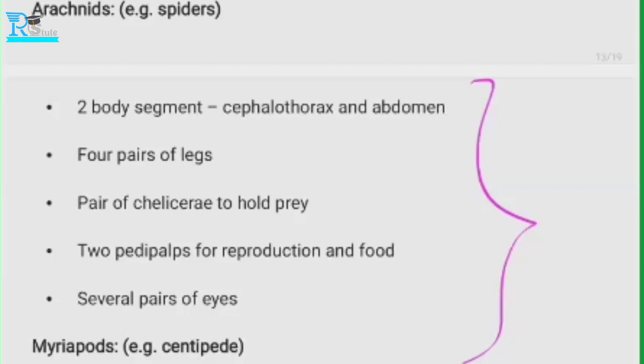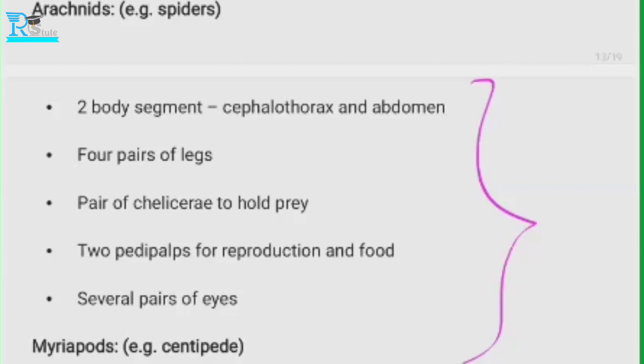The first part is the legs, skin, and then we talk about the mode of reproduction and food, and even the eyes. So all these five points you can write about any organism. These are common headings.